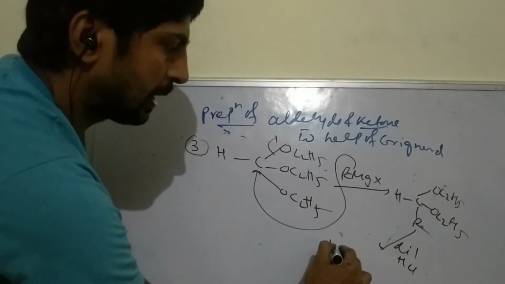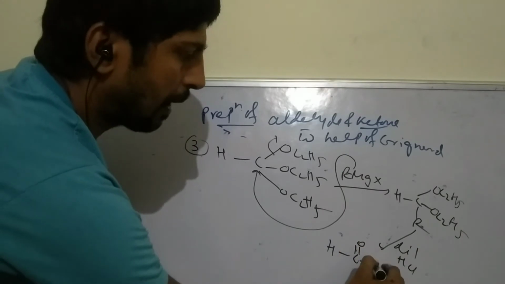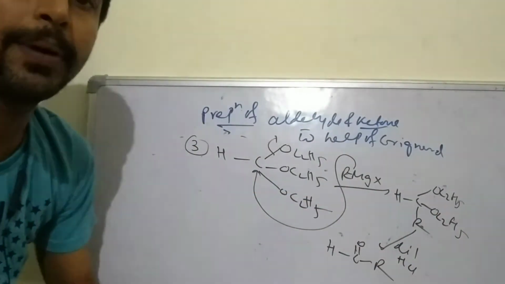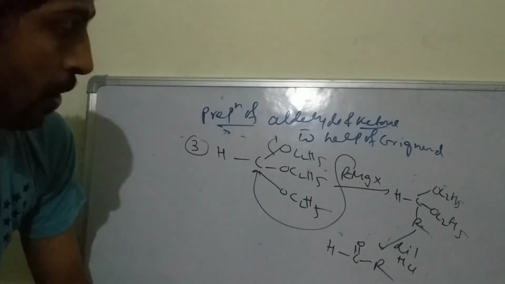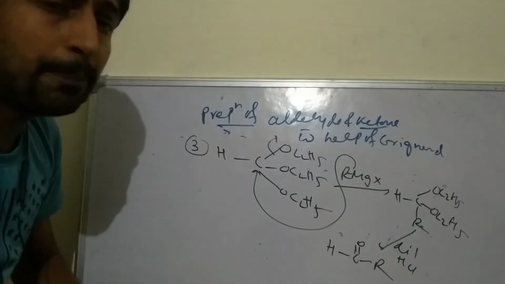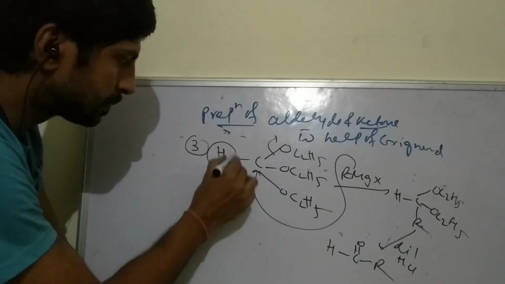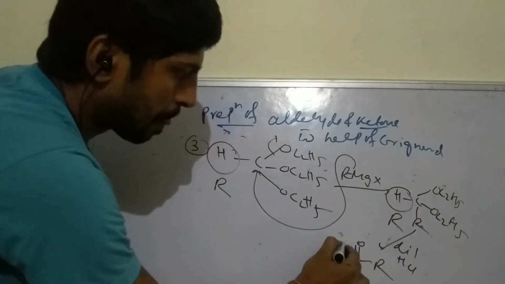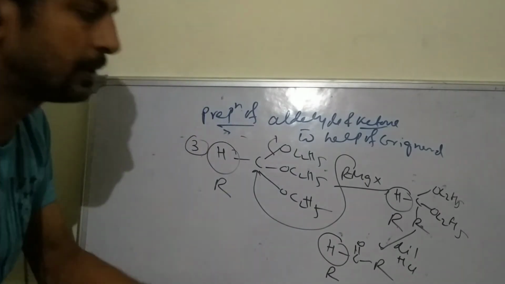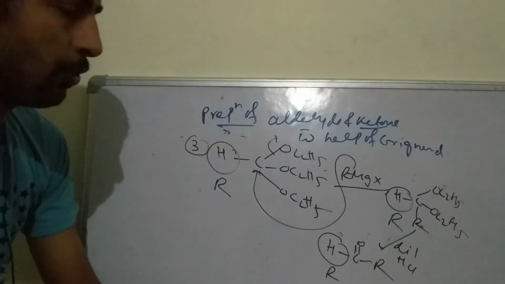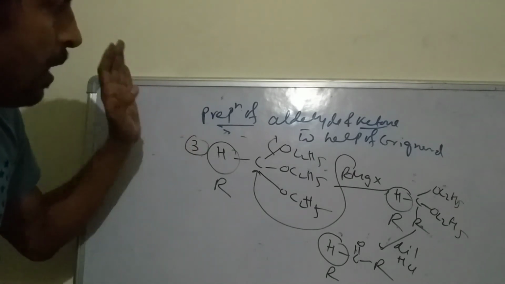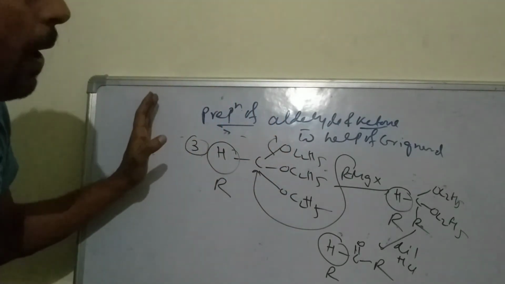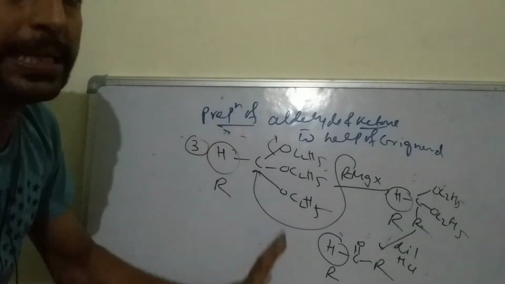It is converted to HC double bond O R. Through hydrolysis, OC2H5, OC2H5 are converted to double bond O. If H is replaced by R, then it is a ketone. So that is the preparation of aldehyde and ketone with the help of Grignard reagent.